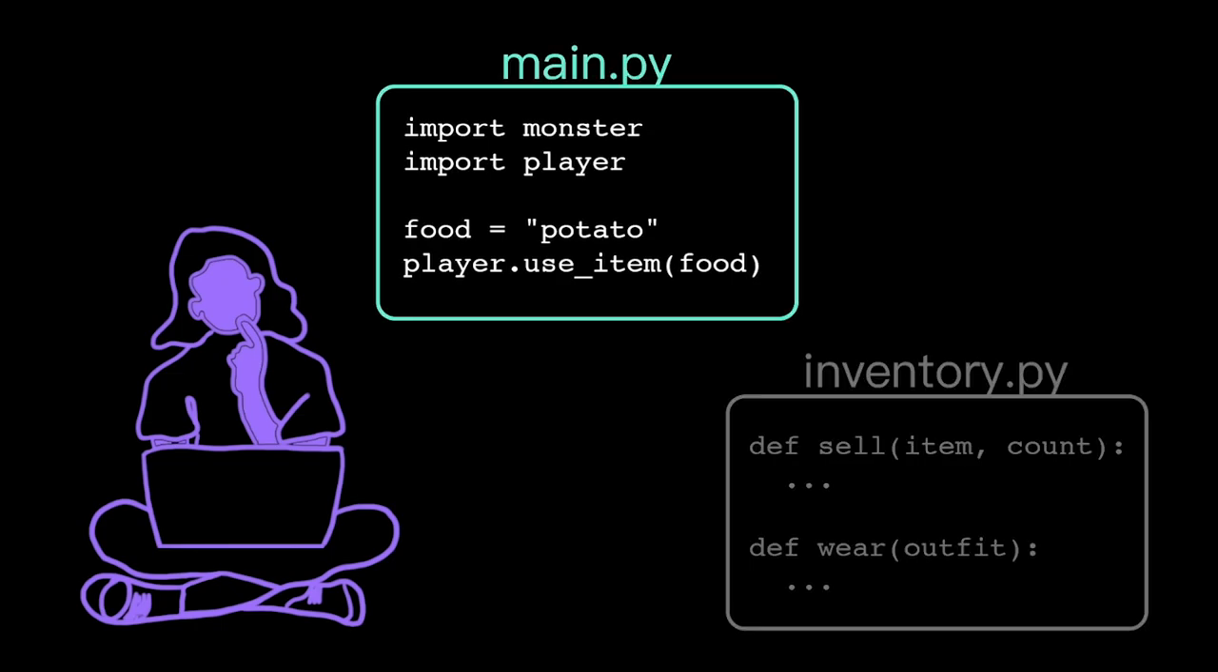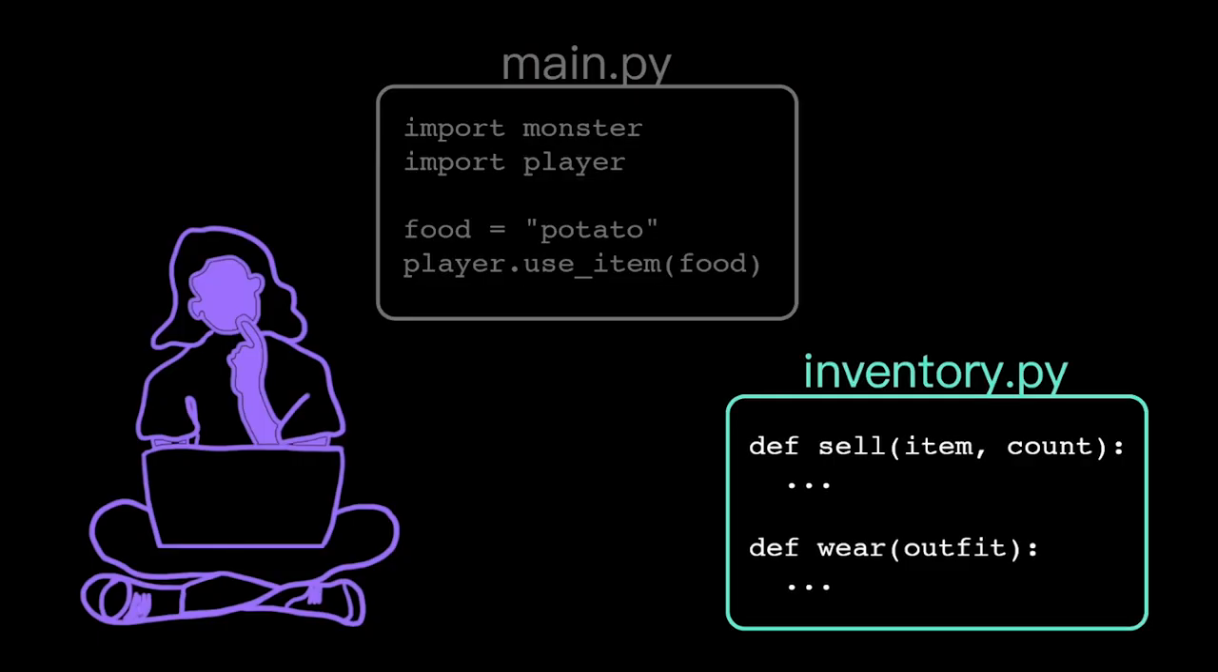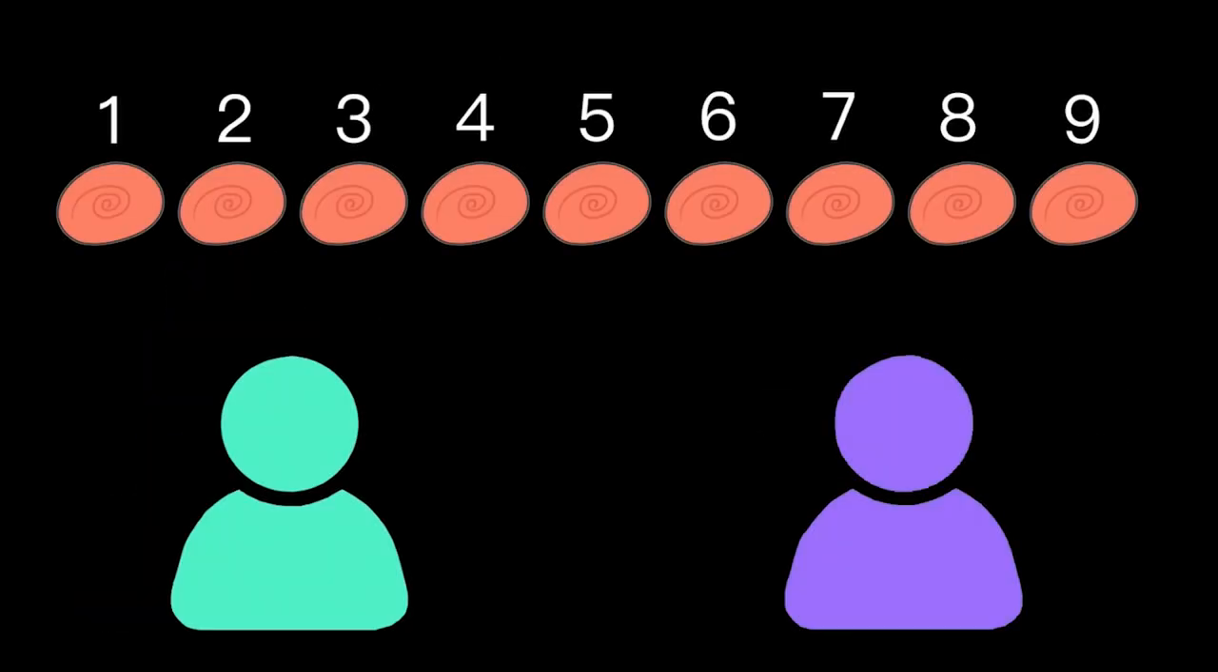When I'm working in main.py, I can think about my program at a high level and just work on how all the pieces fit together. And when I'm working in inventory.py, I can forget about all that and just focus on the details of how inventory management works. Let's design a program with multiple files.